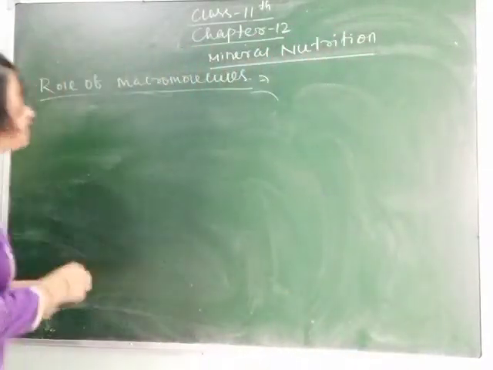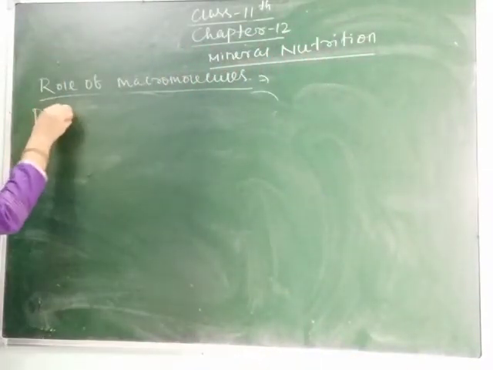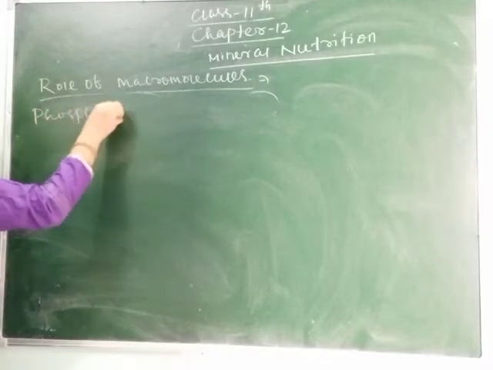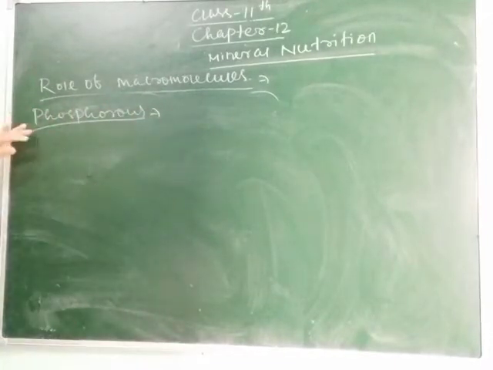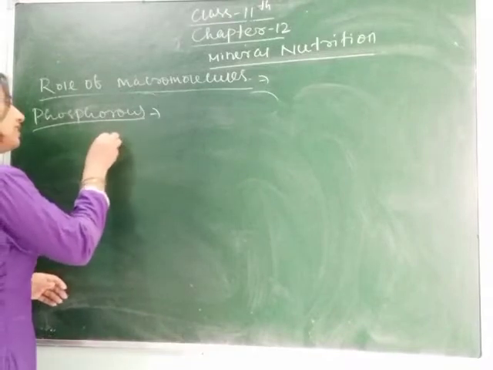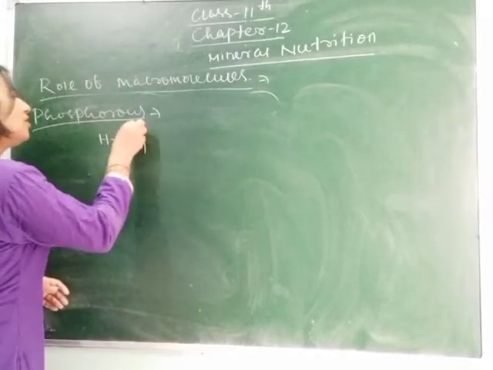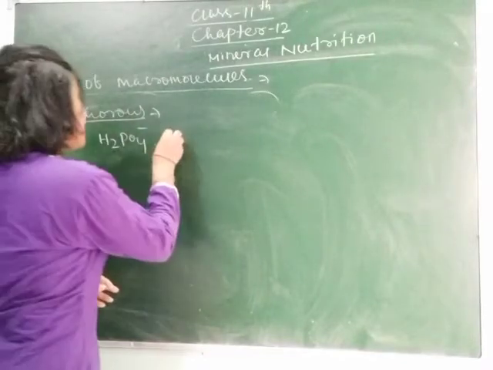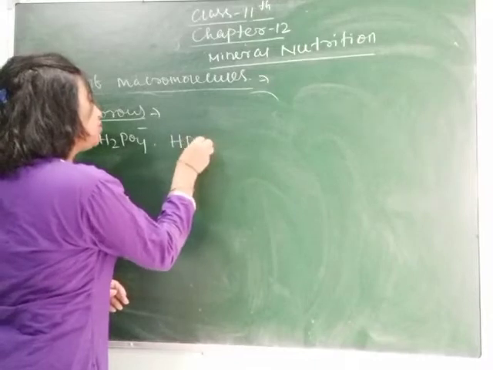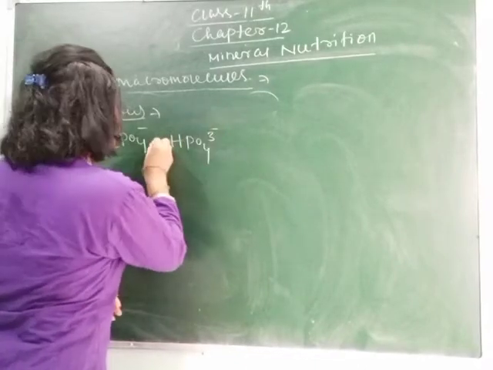Next macromolecule is phosphorus. Phosphorus is also taken by the plant in large amount, in the form of H2PO4 minus and HPO4 minus.